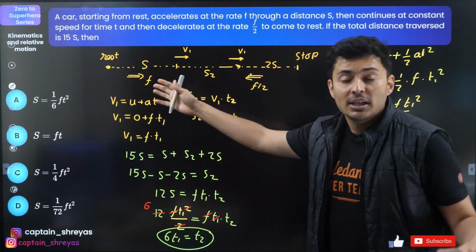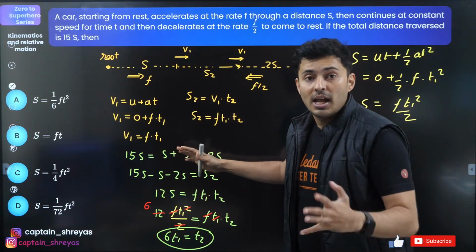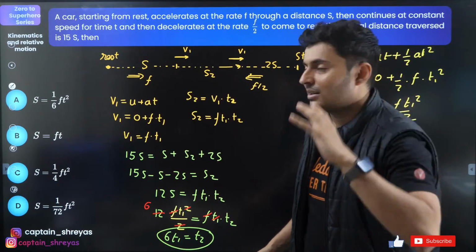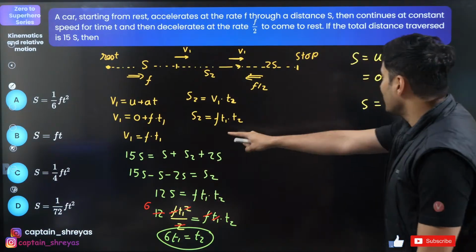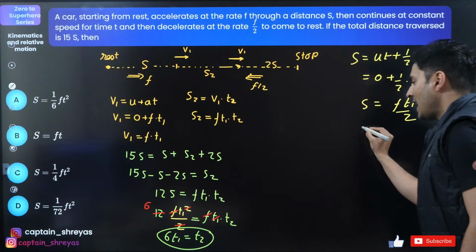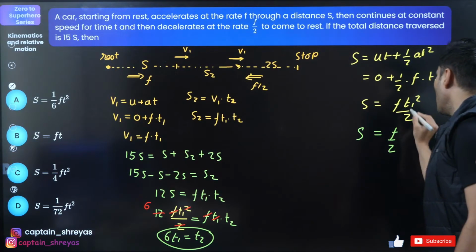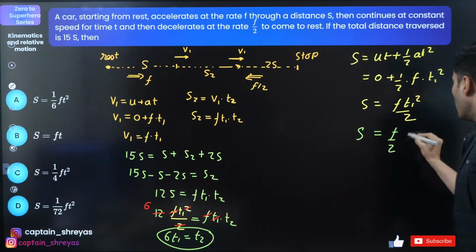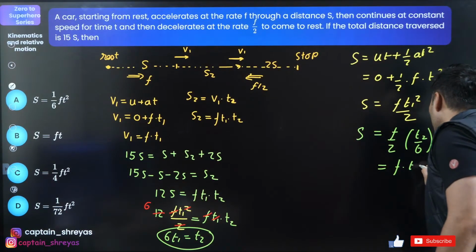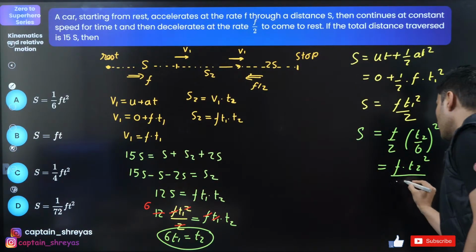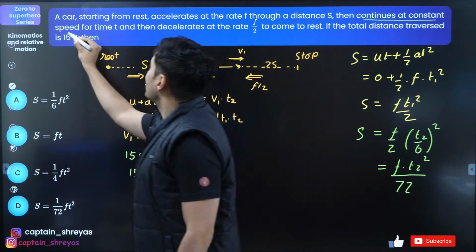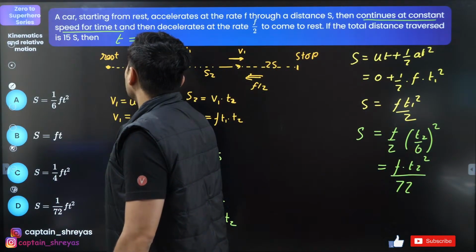Crazy question. Very difficult question as compared to the JEE main standard. But very few people will do this and they'll get 99 percentile. So what do you do now? Question is find s, right? Put the value of t1 over here. So s will be equal to f by 2, instead of t1, put t2 by 6 whole square. So this will become f t2 square, 6 square 36, 36 into 2 72. But wait a minute, if you notice, the particle continues with constant speed for time t. That means t is actually t2.